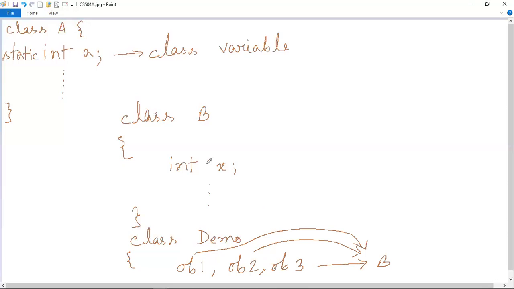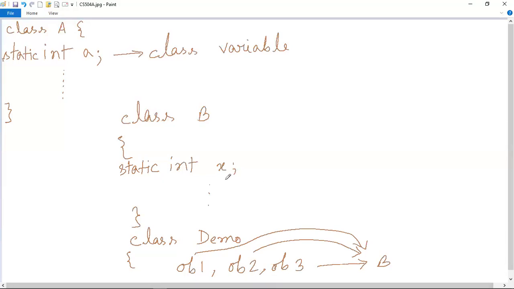But in case of class variable, this is not the case. Whenever you will be creating instances or objects of a class, then no copy of the static variable will be made. Unlike the instance variables, all the instances or all the objects of that class will share the same static variable. That means if you make this variable x static, it should be shared by ob1, ob2 and ob3.